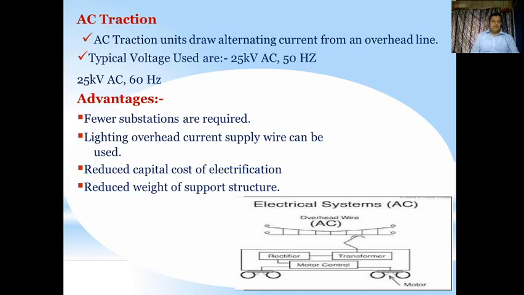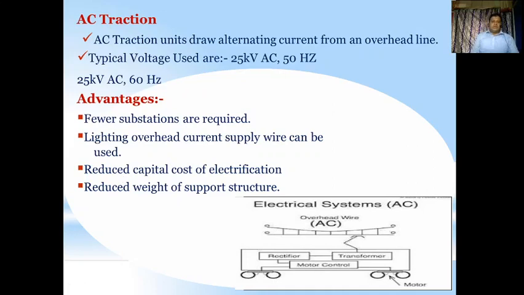Advantages: fewer substations are required for this, lighter overhead current supply wire can be used, and there is reduced capital cost of electrification and reduced weight of support structure. If you see here, these electric systems have AC, this is the overhead wire, and you have a rectifier, a transformer, and a motor control. These all together make the electric system that is called the AC traction system.